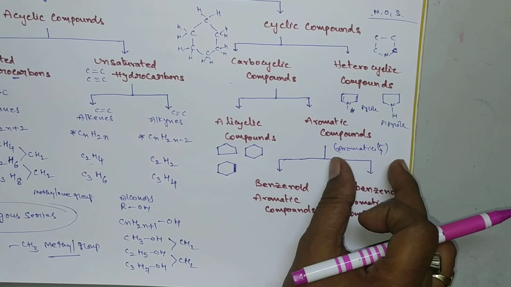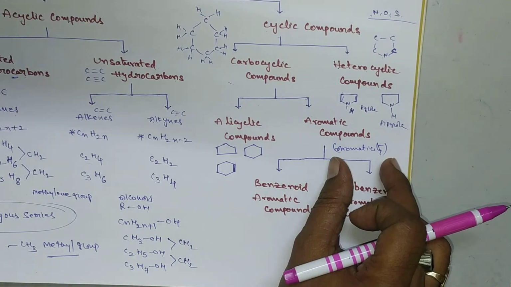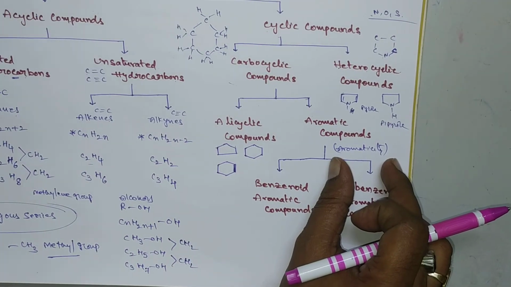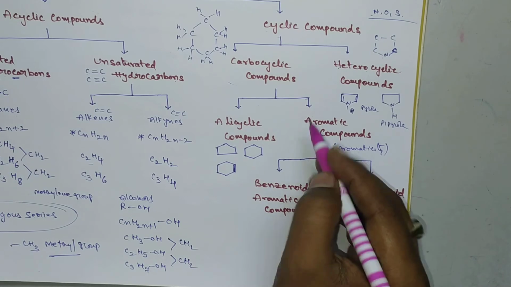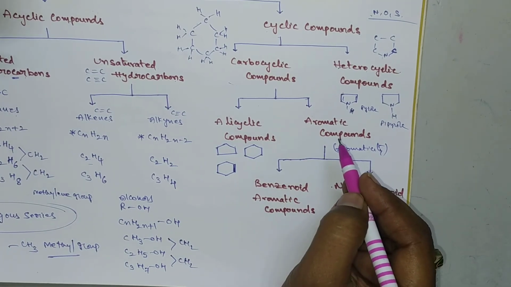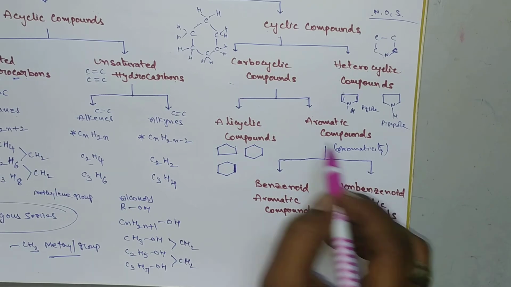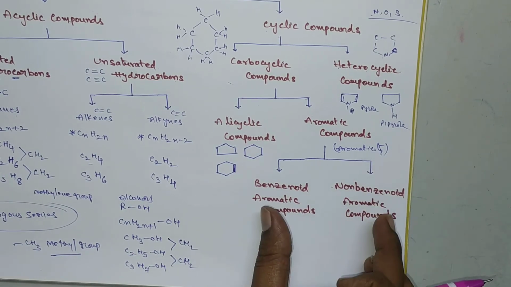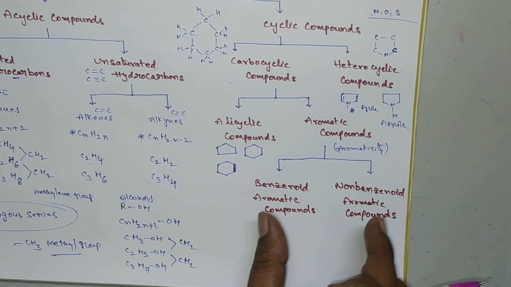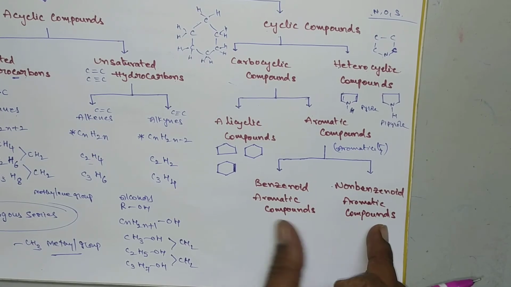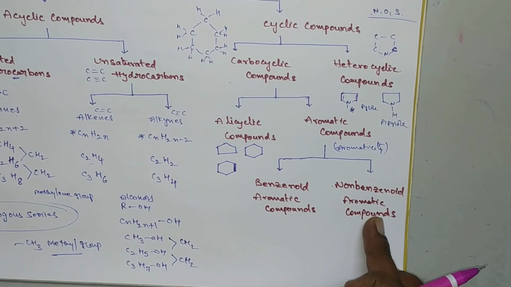Now we can understand that aromatic compounds exhibit the property of aromaticity. Generally benzene, naphthalene, anthracene, all these belong to aromatic compounds. Now these aromatic compounds are further classified into two types. One is benzenide aromatic compounds, the other one is non-benzenide aromatic compounds.